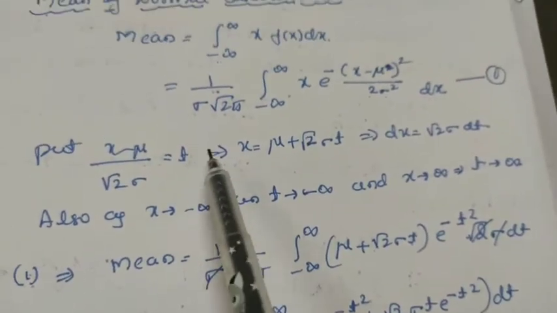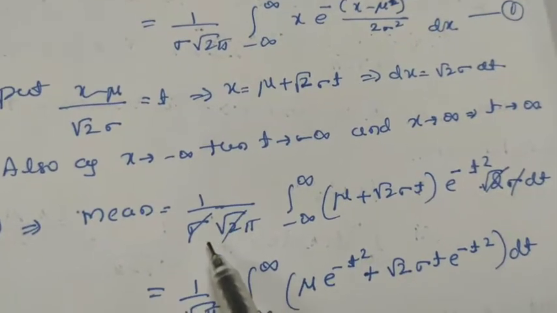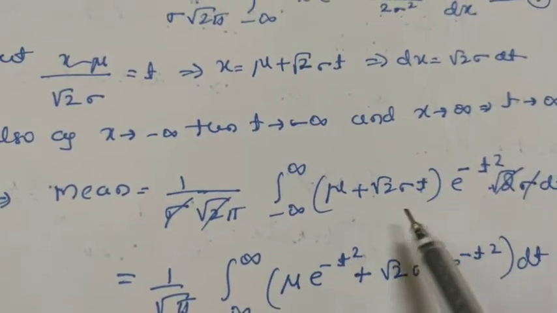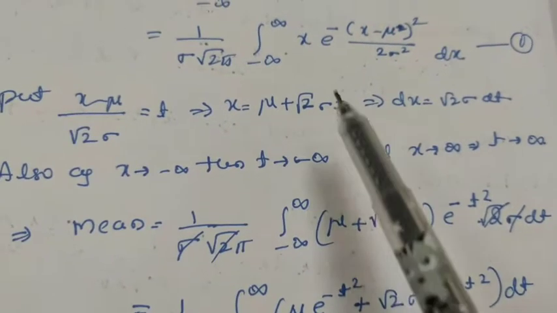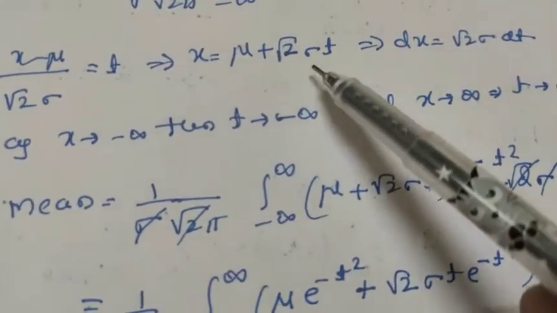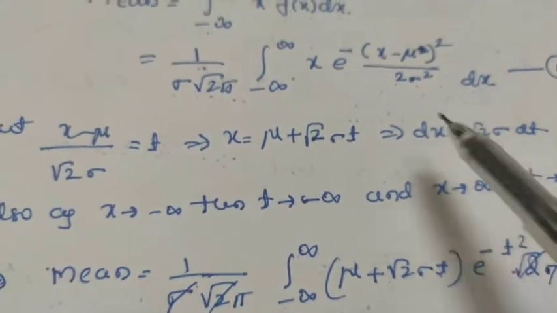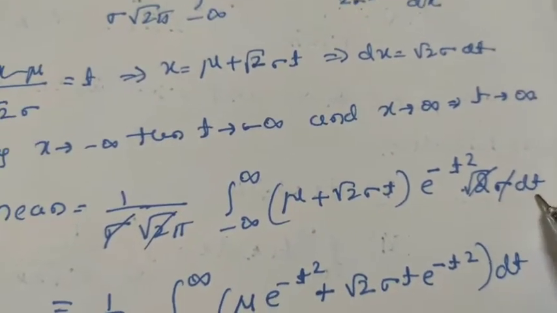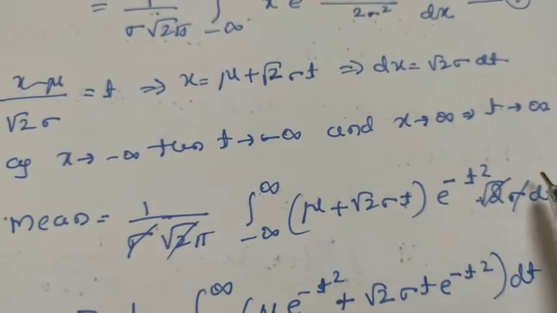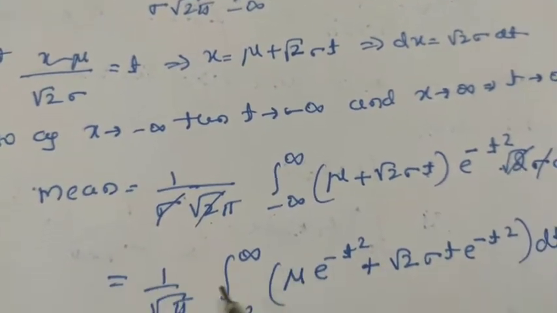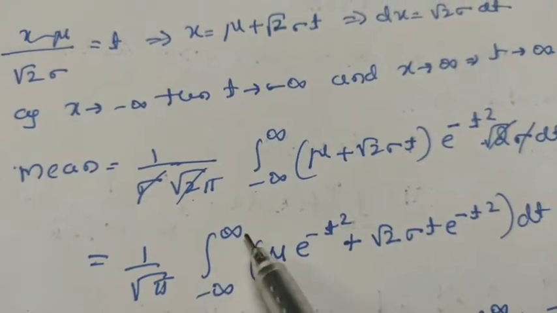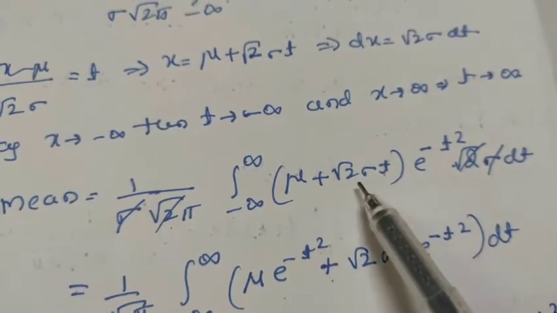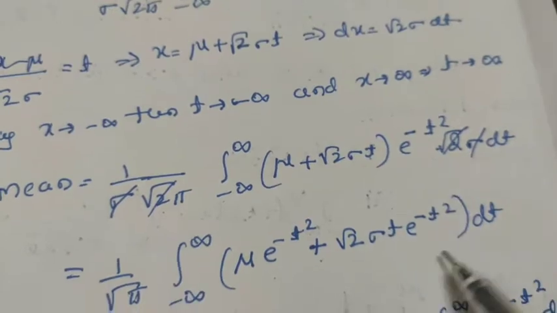Then equation 1 implies mean is equal to 1 by sigma under root of 2 pi, integration from minus infinity to plus infinity. You have to substitute the value of x here. X is mu plus under root of 2 into sigma t, and it is e raised to minus t square, and dx is root 2 sigma dt. Here sigma gets cancelled, root 2 also gets cancelled, only 1 by root pi remains, integration from minus to plus infinity, and open this bracket: mu into e raised to minus t square plus root 2 sigma t into e raised to minus t square into dt.